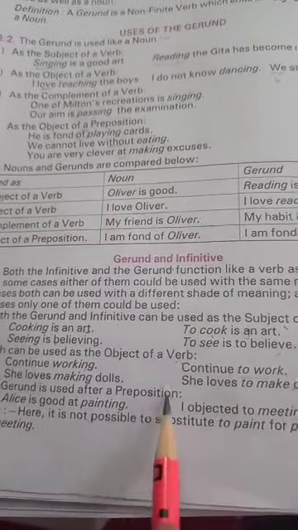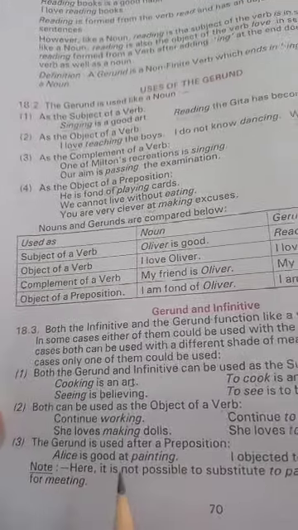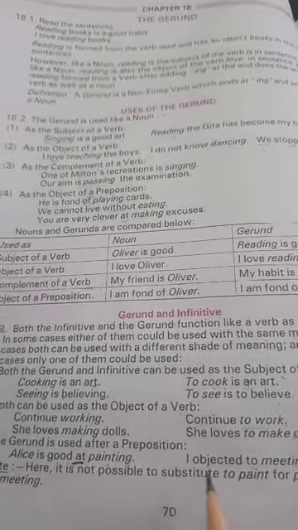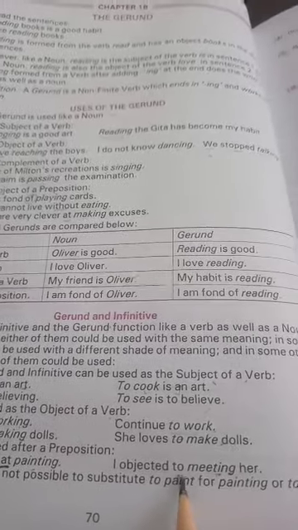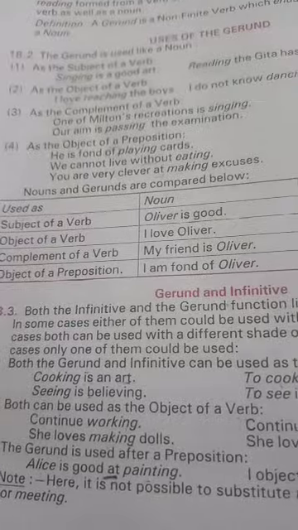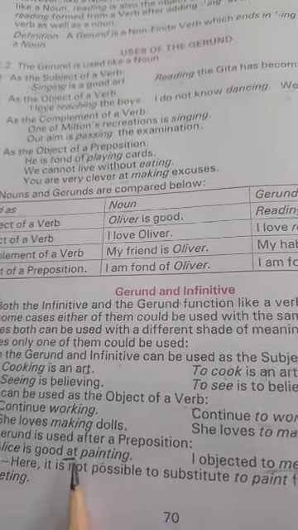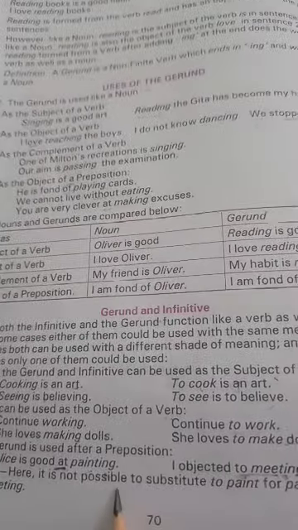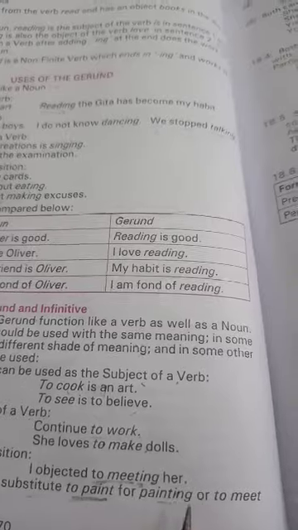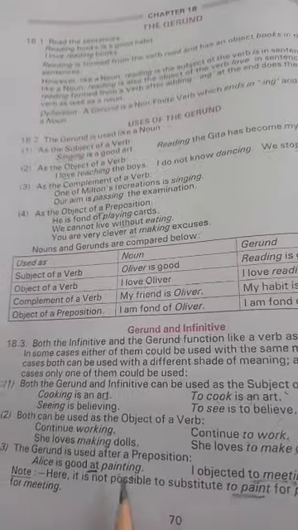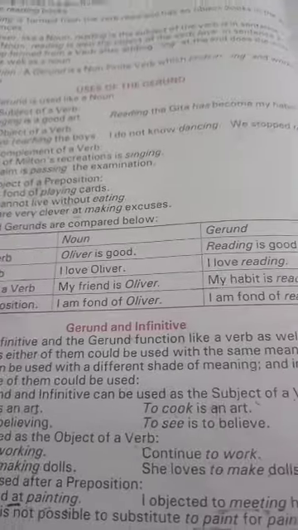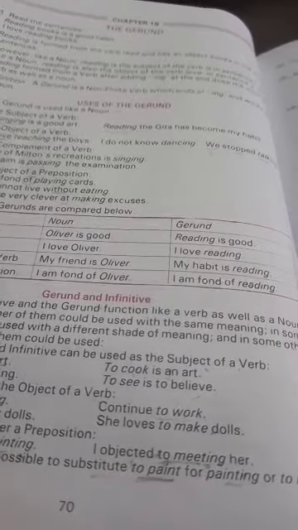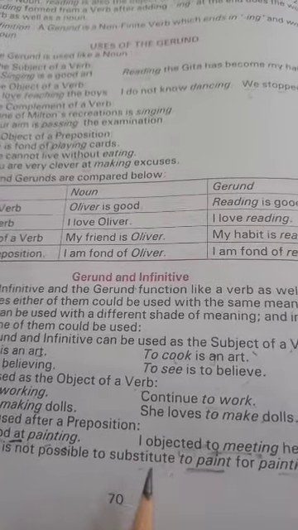Then gerund is used after a preposition. You can just underline here. Alice is good at painting. Good at painting. You have to just learn these prepositions. I objected to meeting her. So here it is not possible to substitute to paint for painting or to meet for meeting. So we cannot write to paint over here, and we cannot write to meet over here. So you can see this is how after a preposition they change, right?